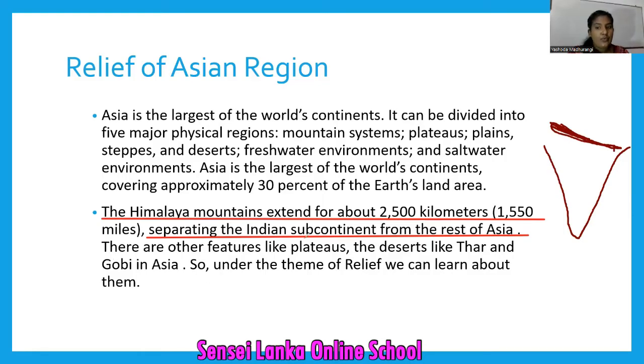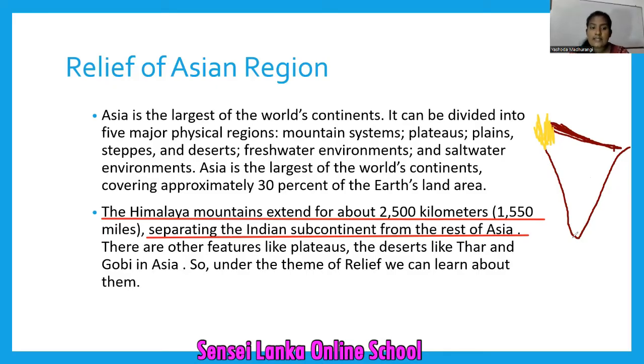Then there are other features, not only Himalaya. What are the other features? Plateaus are there. Then deserts are there, the Thar Desert here in India. Then plateaus, the Deccan plateau. Then the Gobi Desert.